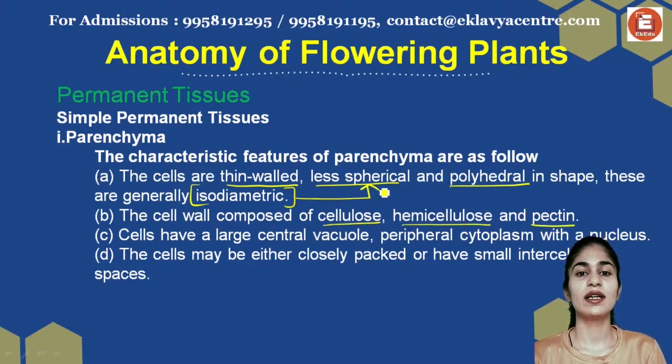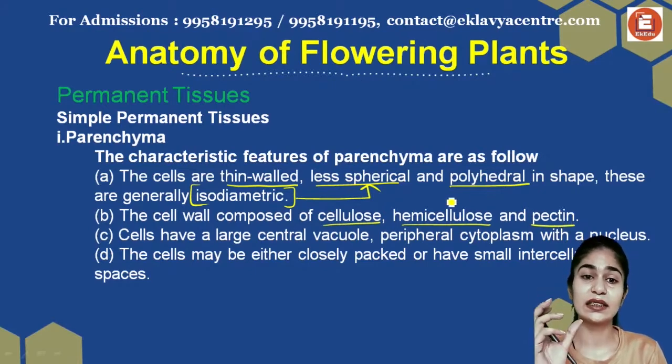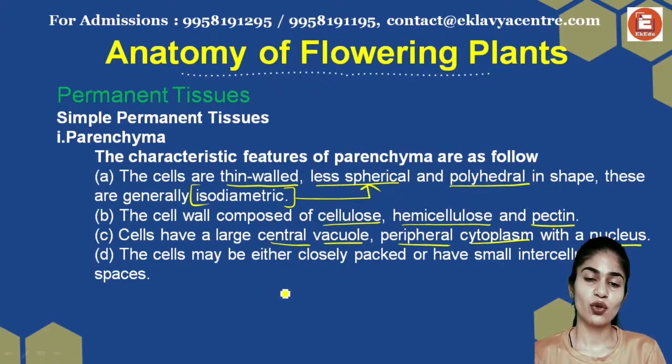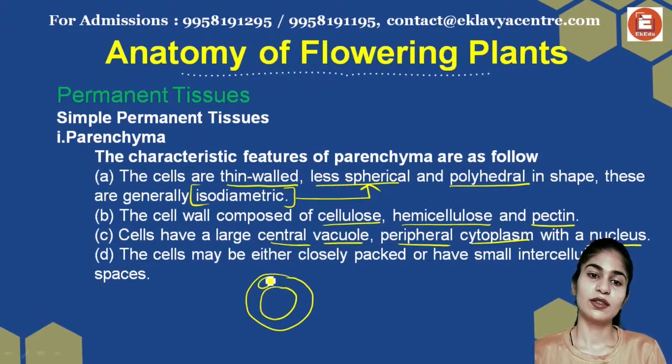So my cell wall is going to be cellulose, hemicellulose and pectin. There's no thick wall present here, there's just the primary cell wall. The cells have a large central vacuole, peripheral cytoplasm and a nucleus. So if this is my cell, there's a large central vacuole, your nucleus and peripheral cytoplasm.